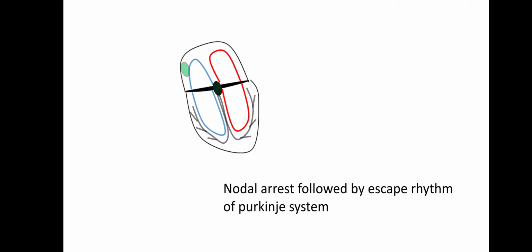Similarly, sometimes the AV node fails to work because of some damage or because of some infarction. So what will happen now? The SA node will be firing at a normal rate, but AV node fails to conduct the impulse to the lower part of the heart. Under this condition, the Purkinje system will become free from the overdrive suppression and it will start producing the automaticity. So this condition is known as nodal arrest followed by escape rhythm of Purkinje system.